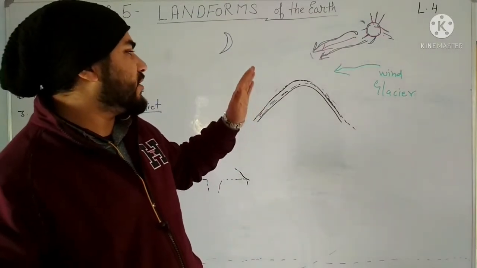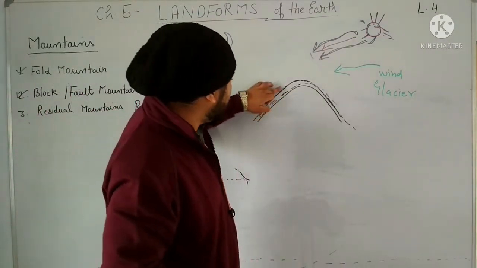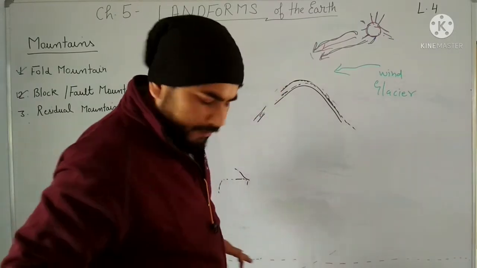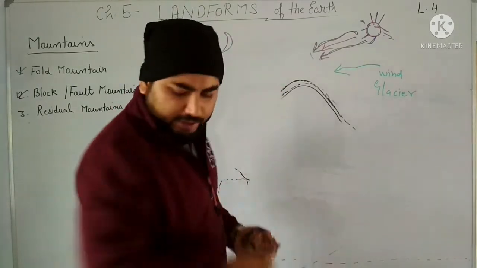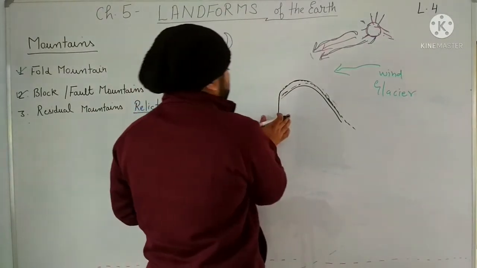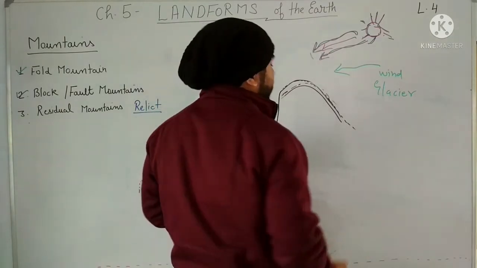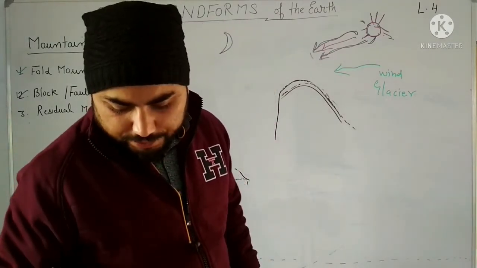Whichever side erosion is higher, that one side will lower down in this manner. And here this one slope will become a steep slope, and this one slope will remain a gentle slope. Clear?